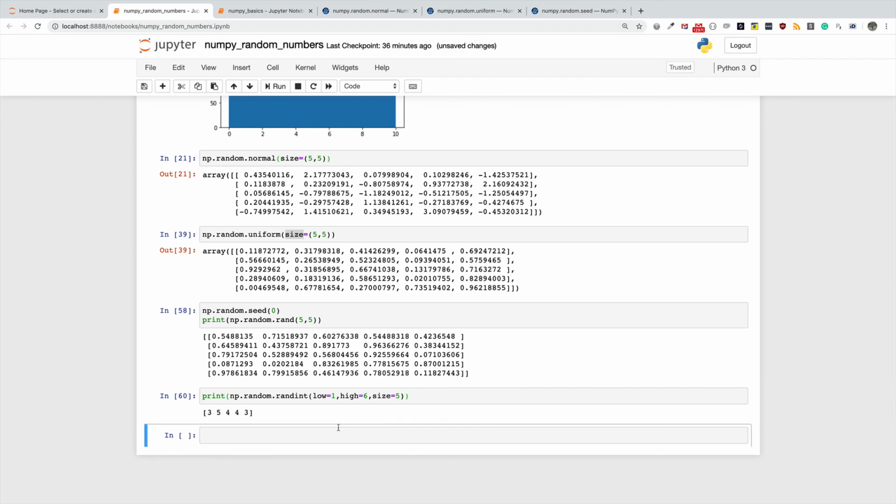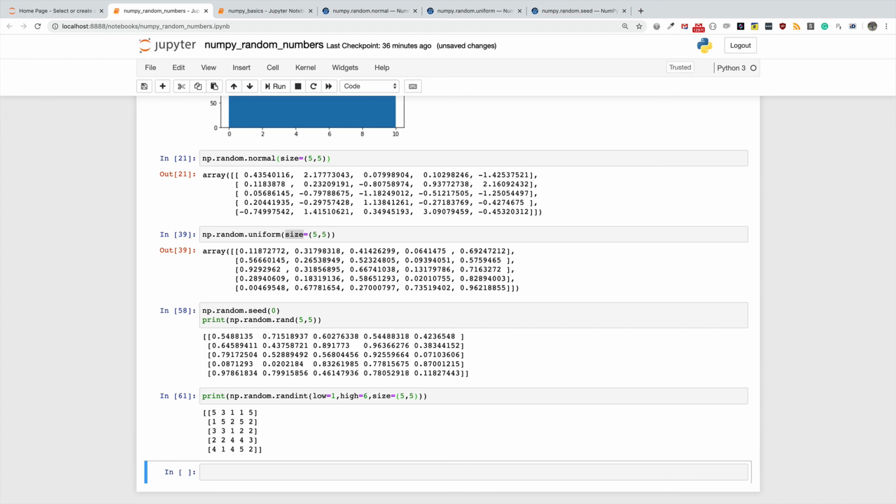Then I go again. In case you're wondering, I seeded above, but I think in this cell I have not seeded it. If you are writing this as a Python script, you seed once and you get similar entries whenever you generate random numbers, but I don't know why it's not behaving the same way in the Jupyter Notebook cell. So basically, randint allows you to generate random integers within the range that you specify. And of course, you can change this into a tuple to generate random numbers of multi-dimensional sizes.